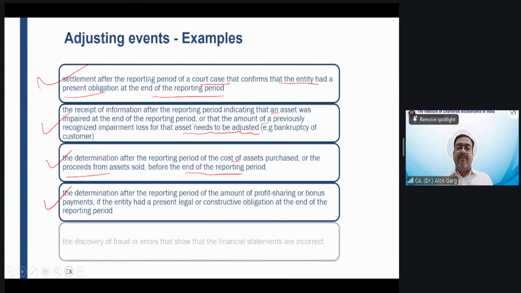Okay, right? Or you get to know of a prior period error. You get to know the error, right?